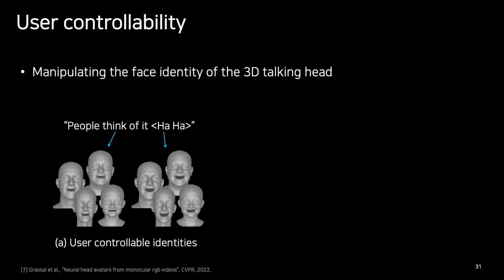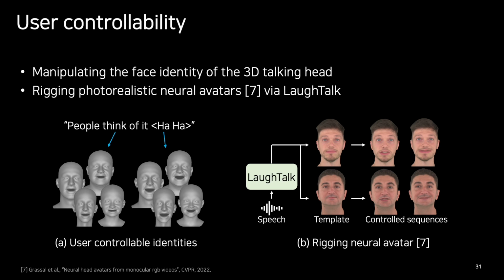Since our model leverages FLAME parameters for output representation, this offers some interesting user controllability. Firstly, our model allows users to manipulate the shapes and identities of the 3D talking head, even with the same input speech. Furthermore, the output representation of the LaughTalk model can be directly used for rigging neural avatars with photorealistic and high-quality textures. This may open up practical and interesting applications for the users.